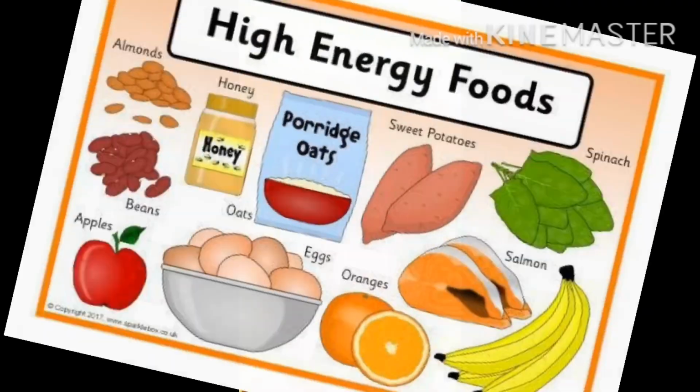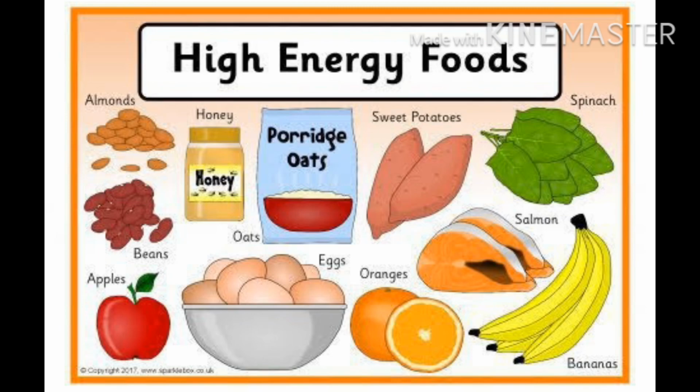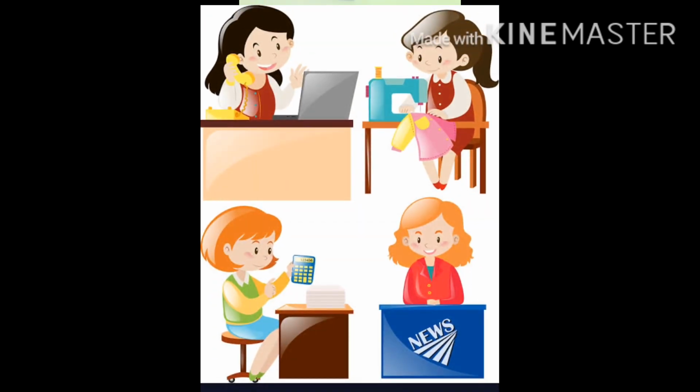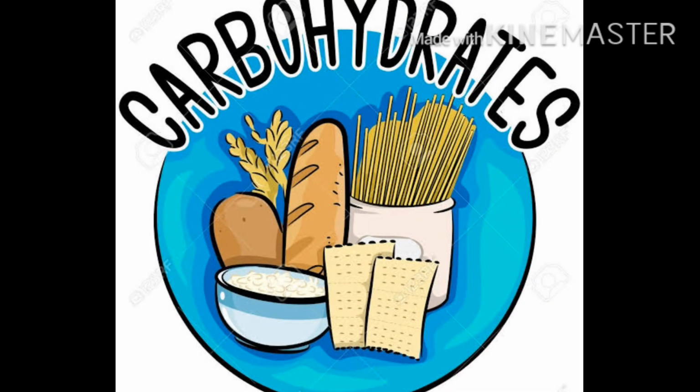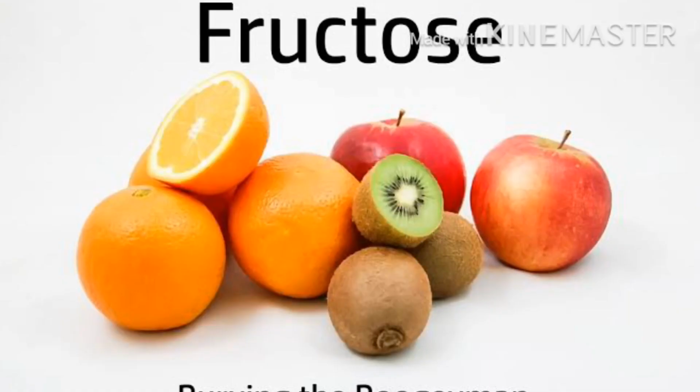Let's talk about the very first component of nutrients, that is carbohydrate, which is also known as the energy giving food. They provide us energy to do work, energy to walk, energy to talk, energy to draw anything, energy to pull anything, energy to push anything. Everything requires energy, and this energy is provided by the energy giving food which contains carbohydrates. These foods contain starch, present in potatoes, and sugar that we get from fruit. That is natural sugar, which is not harmful for our health. It is a natural sugar and provides us energy.